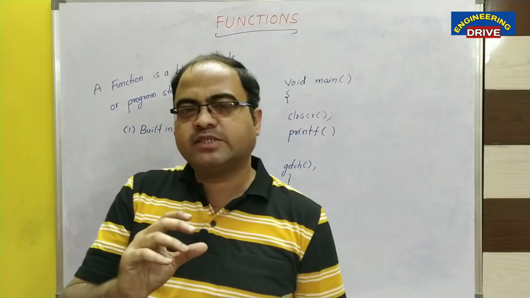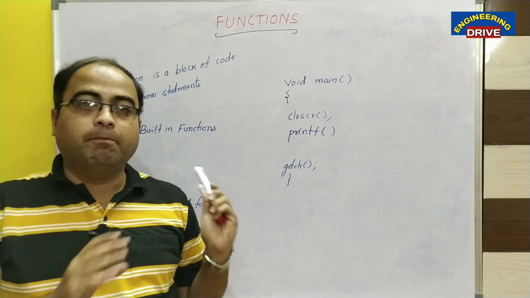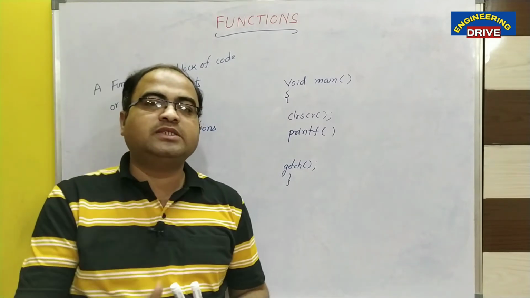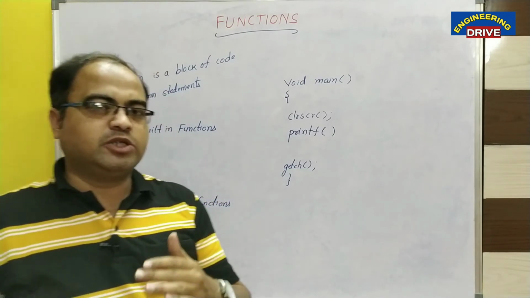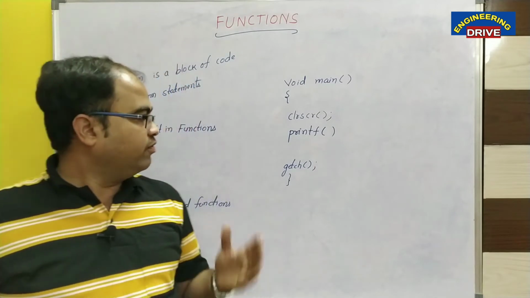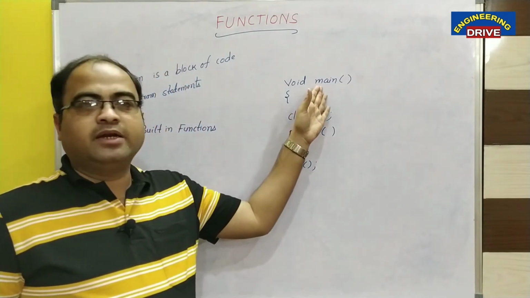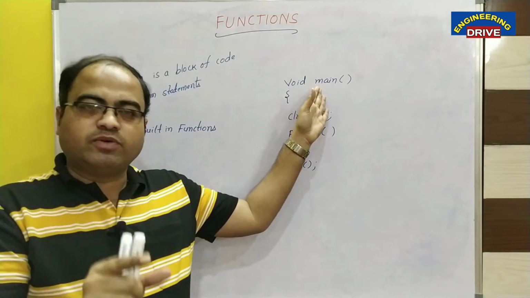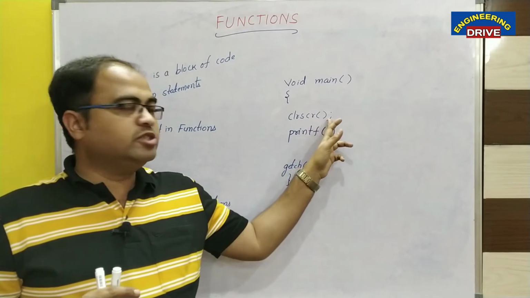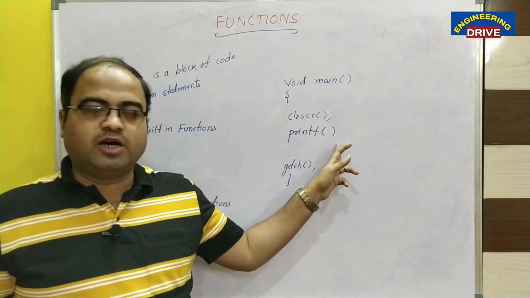If we concentrate on the side heading, there only we will get the answer. What is that? Built-in functions. These are the functions which already come along with the C language. When the C language was developed, at that time these functions were created by the developers. What are the examples of built-in functions, sir? Already we have seen them. Main is a built-in function which starts our C program. Clrscr is a built-in function which is used to clear the previous output. Printf is a built-in function which is used to display the output.